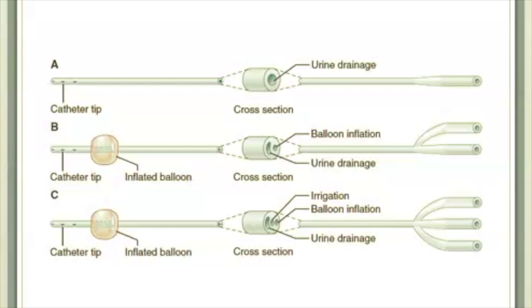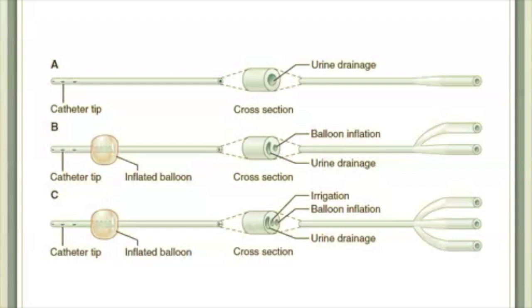You can see that there are two ports or two lumens. A lumen is just a tube. So in the case of B, it's like having two tubes put together. Note that there's a balloon inflation tube, and then note that the urine drainage tube is next to it. The fluid that is put into the balloon port never mixes with the urine because they are two separate lumens or tubes. The bifurcation is where the balloon tube comes off to the side, making a Y. Fluid inserted here inflates the balloon. The other tube is the tube that allows urine to flow out.